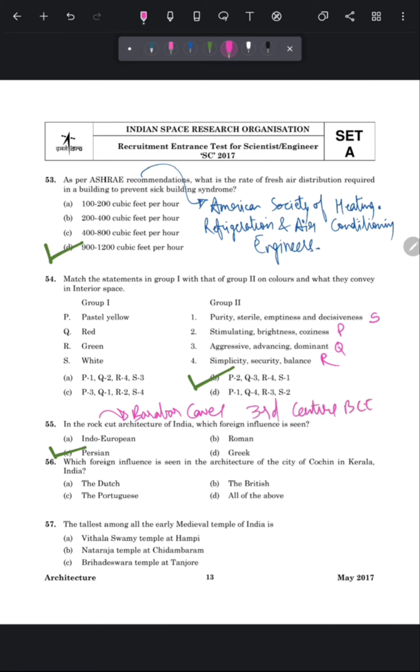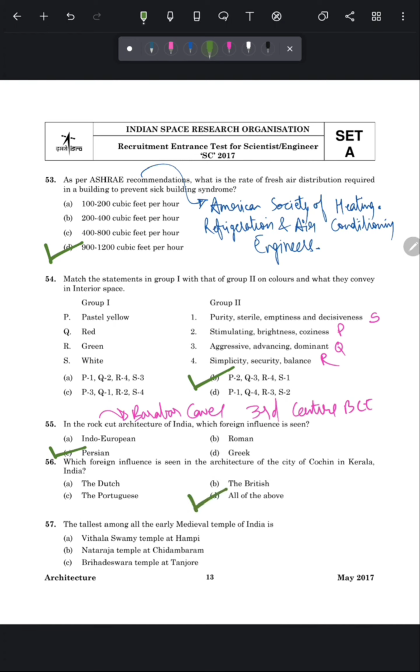Next question is, which foreign influence is seen in the architecture of the city of Cochin in Kerala, India? So friends, Kochi city was ruled by the Dutch, British and Portuguese, and all these three had a big impact on the architecture of Cochin city. So the correct answer of this question is all of the above, option number D.